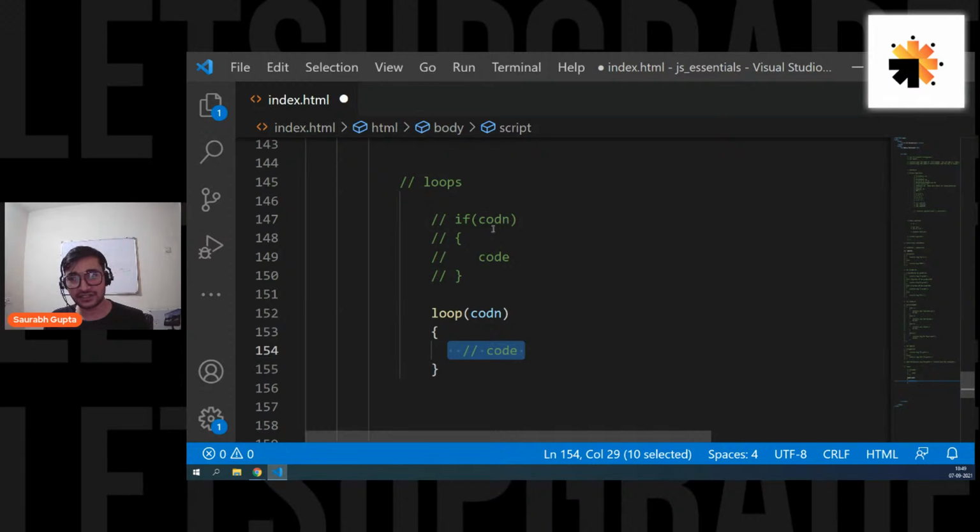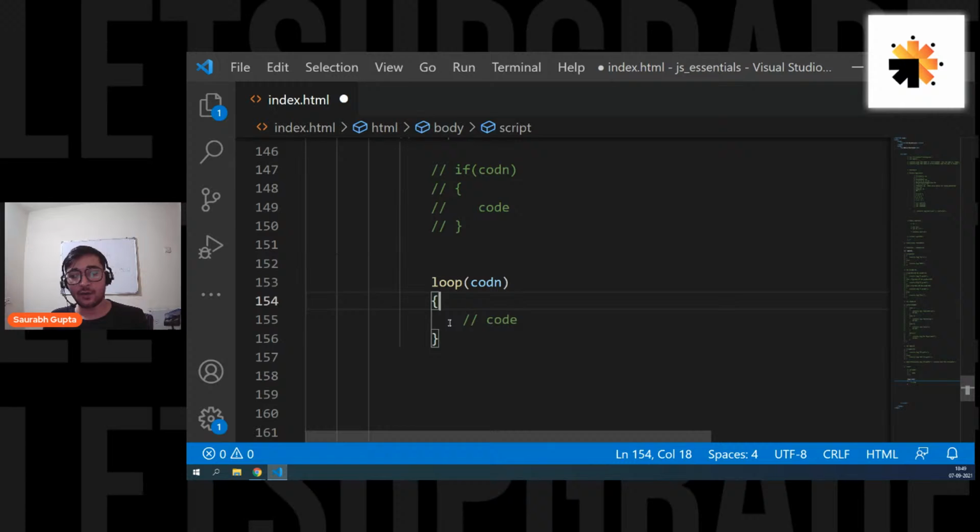In if conditions, after the code execution, the control goes outside. But in a loop, once you execute the code, the control does not go out. It again goes back up to the condition and again checks the condition. And again, if it is correct, it will come inside, execute the code, and again go back up and check the condition.